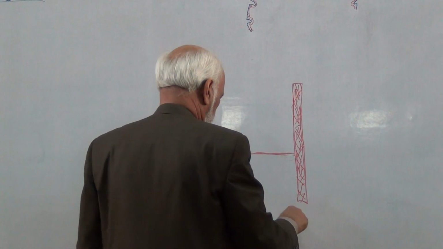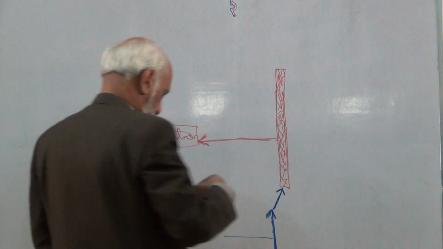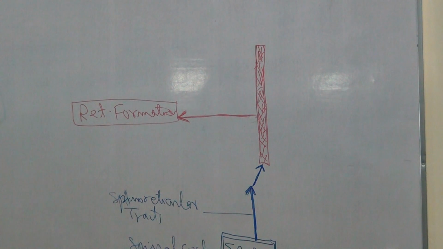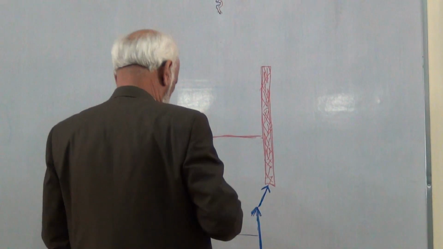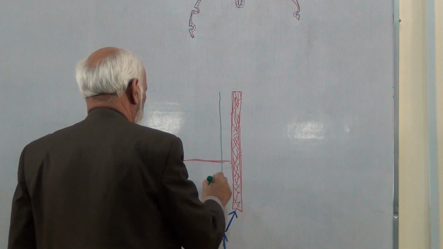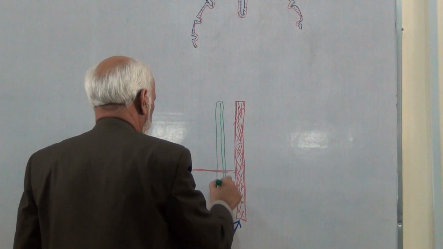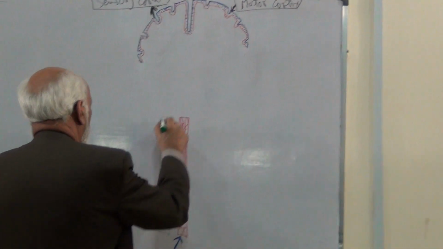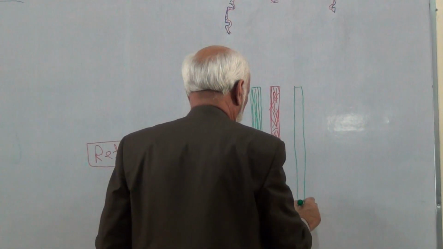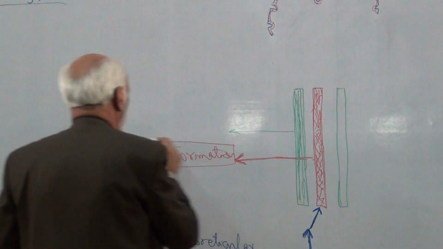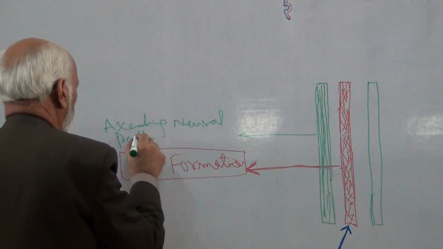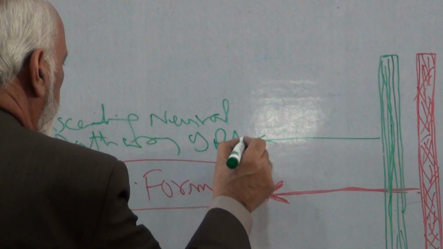These ascending tracts transfer the sensory inputs from the body into the reticular formation of the brainstem, and then the reticular formation is connected with the ascending neural pathway of the reticular activating system.